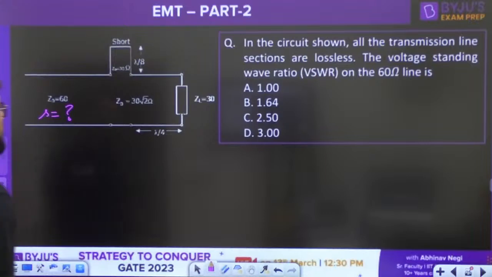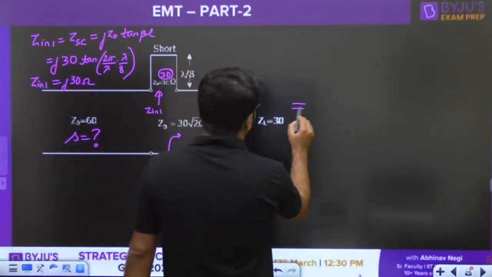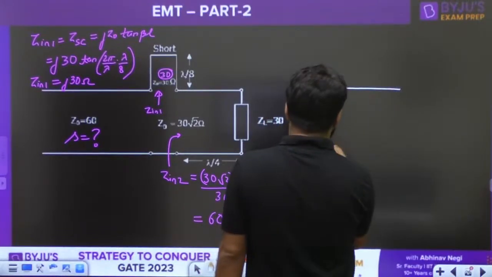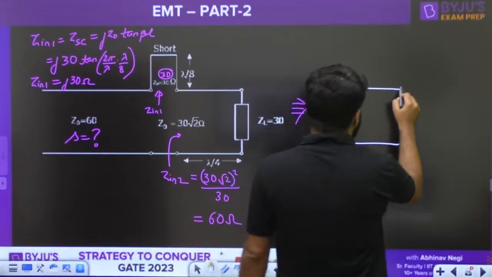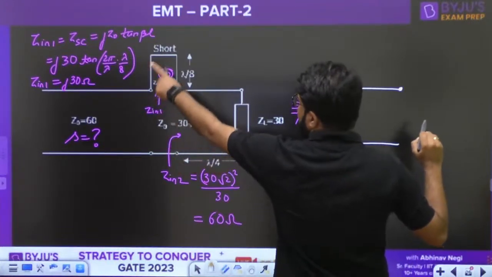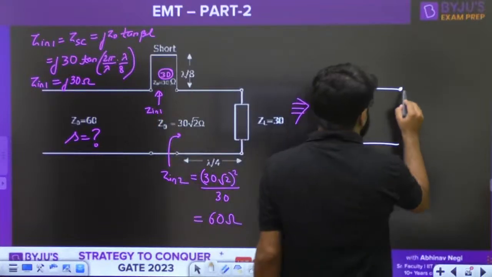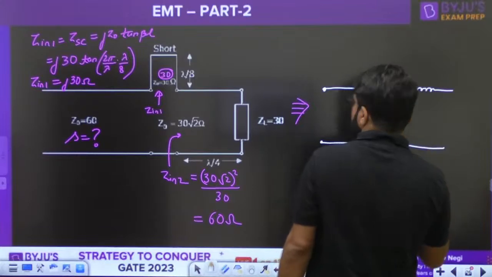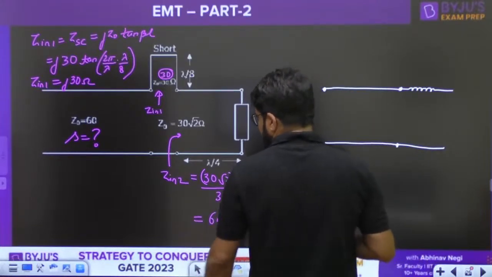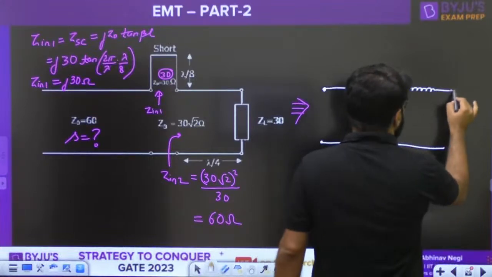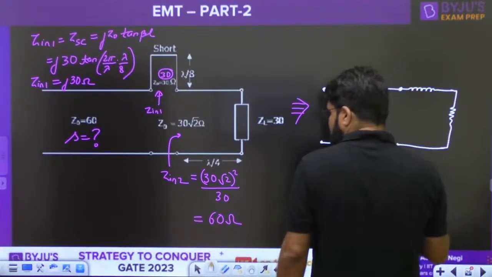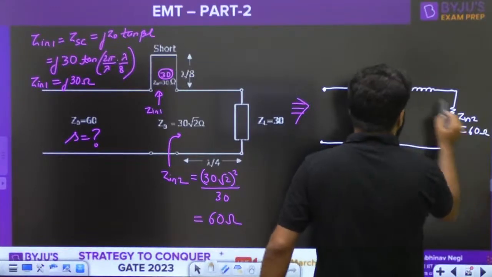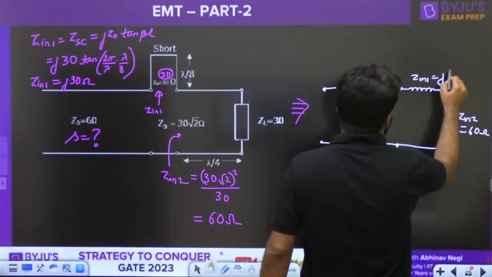Now once again guys, what is the equivalent picture that you are able to draw here? You have the main line, the 60 ohm line, on which you need to calculate VSWR. It is first terminated by the short circuited line whose final impedance is j30. j30 means inductive, positive reactance.